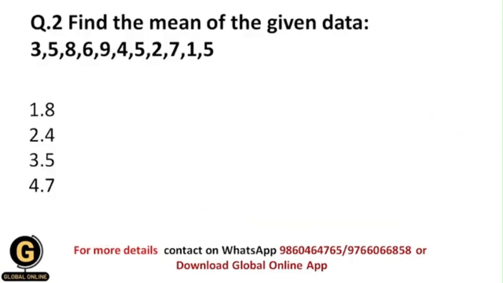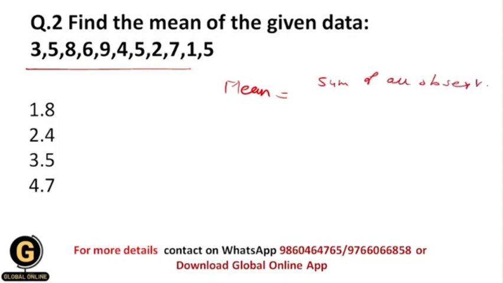Now next is find the mean of the given data. Now they have given you the data set and you need to find out its mean value. So as I have told you earlier in this video, whenever you need to find the mean, that is nothing but the arithmetic mean, and its formula is the sum of all the observations divided by the number of observations. Okay, so let us do the sum of all these observations.